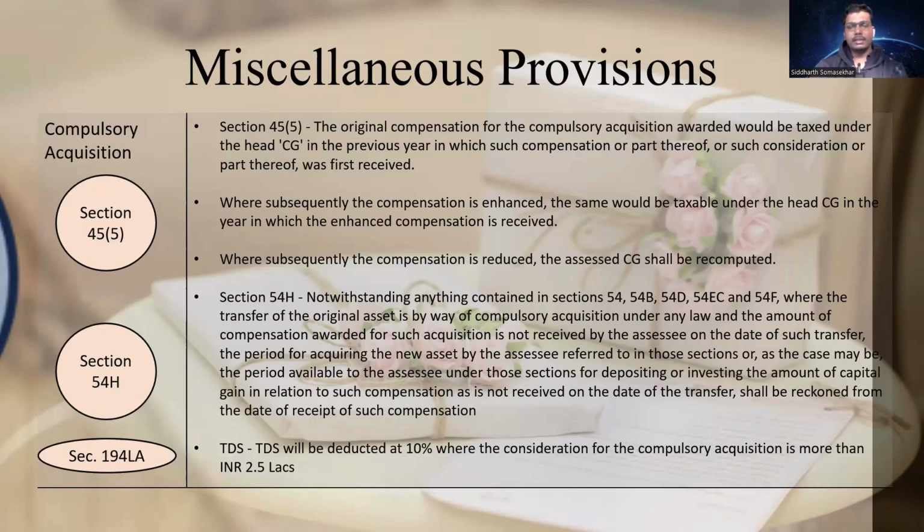But in case of compulsory acquisition, the challenge is that the date of transfer would not be the same as the date when you receive the compensation. Compensation may be received down the line, 6 months, 1 year, 2 years. So in that case, section 54H says that the time period for reinvestment will start from the date when the compensation is received.